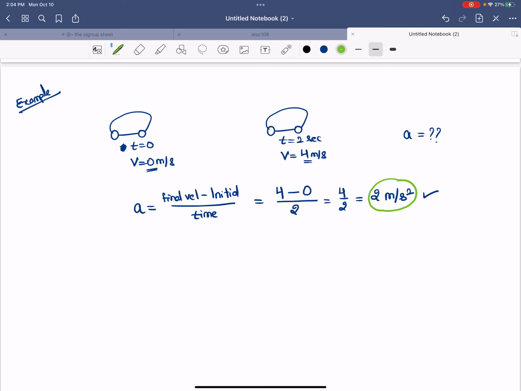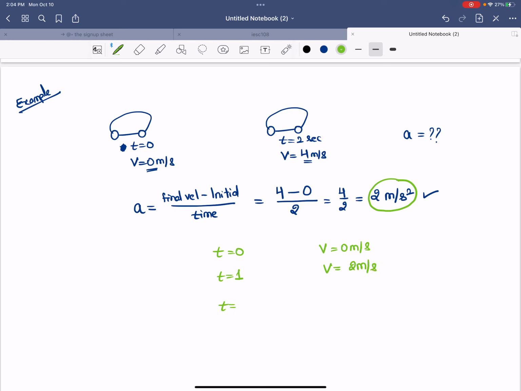Well, what it means to have an acceleration of 2 meters per second square is that as time goes on, your speed will increase by 2 every second. So for example, if time was 0 and your speed was 0, that's what you started with. And at time t equal to 1 second, then your speed will be 2 meters per second because your speed increases by 2 every second.